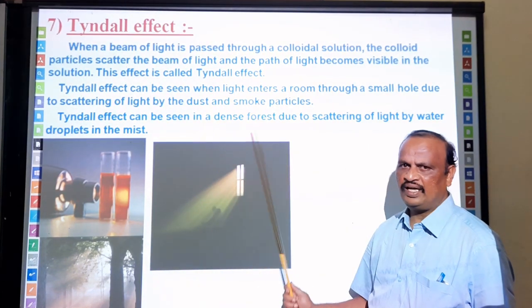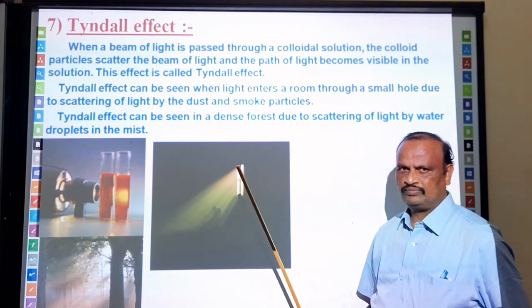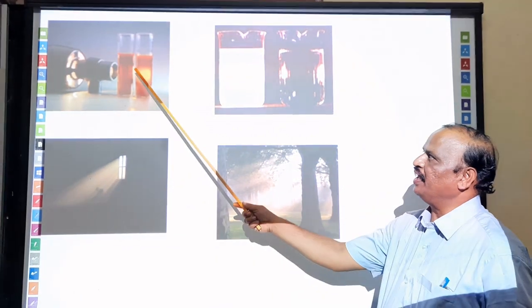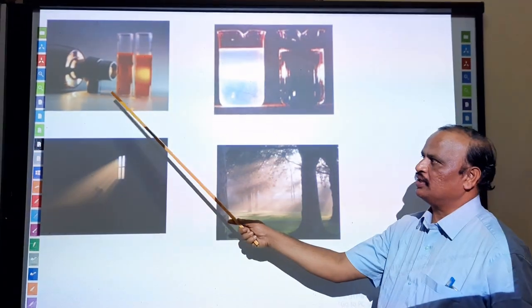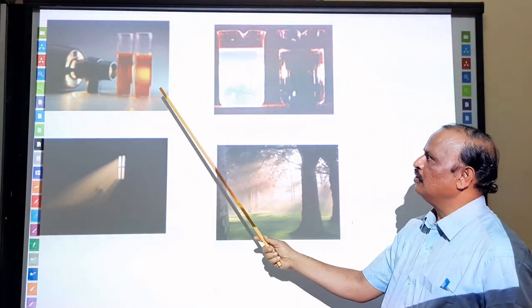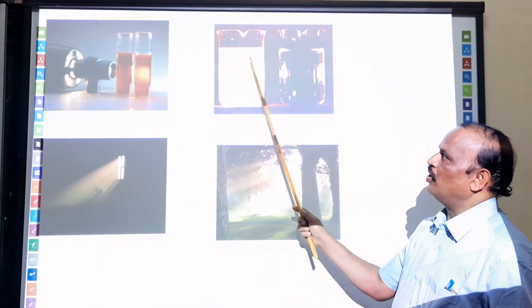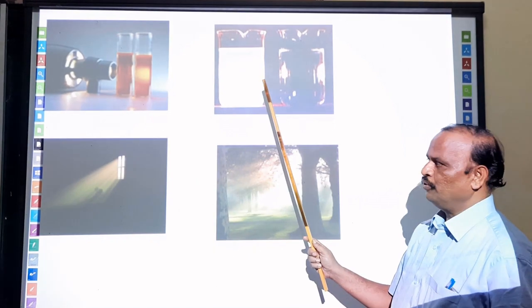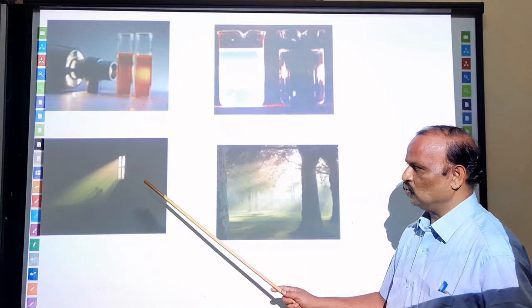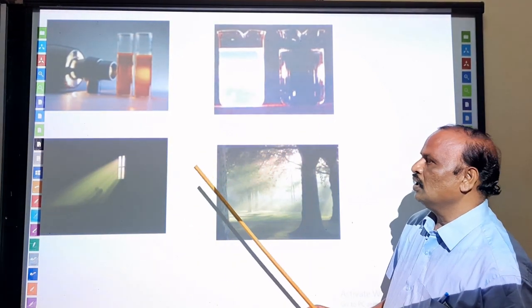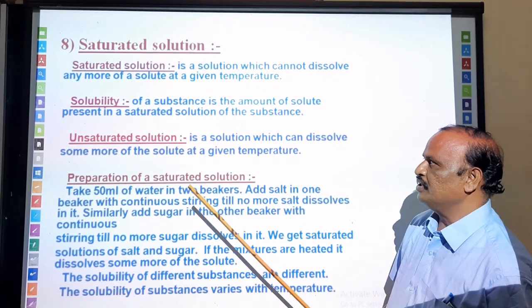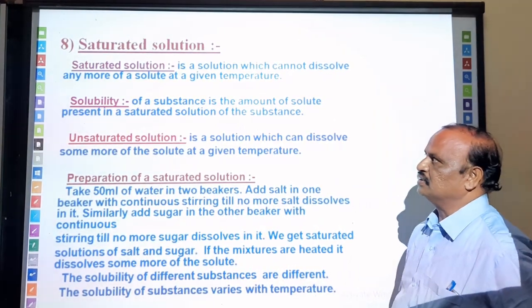That is known as Tyndall effect. So for example, take a colloidal solution in a beaker, and let the path of light pass through it. The path of the light ray is going to be visible clearly. So Tyndall effect can be observed in our surroundings like this.